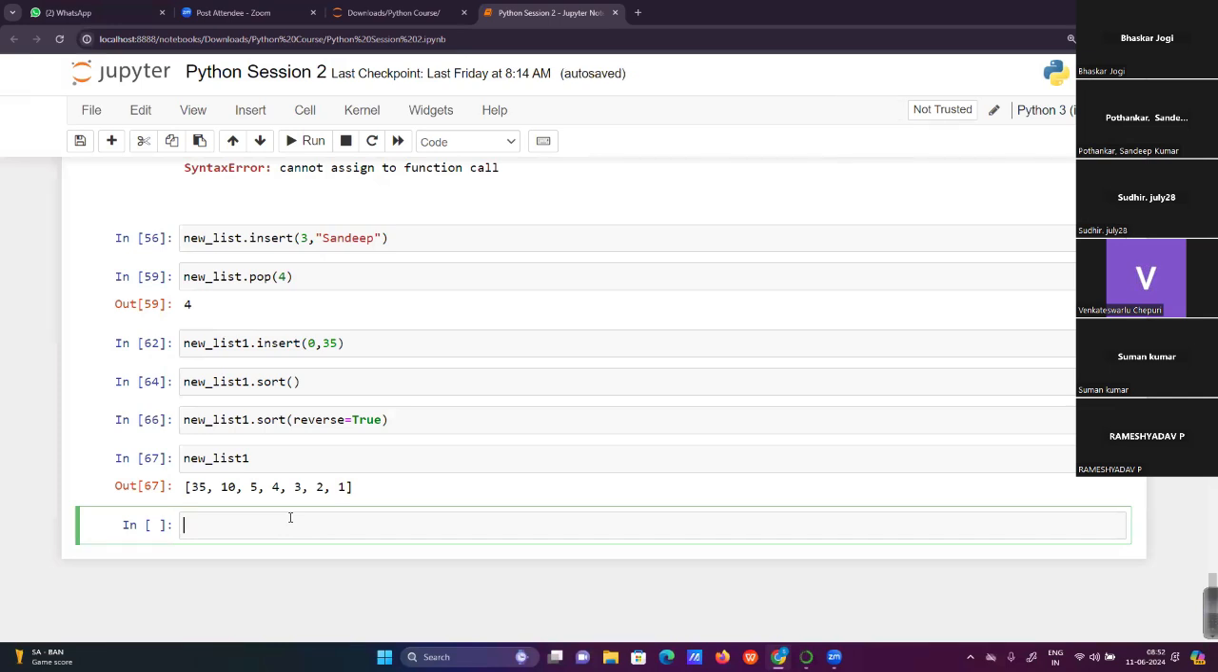Dictionary is also very important. We use dictionary kind of data more frequently.